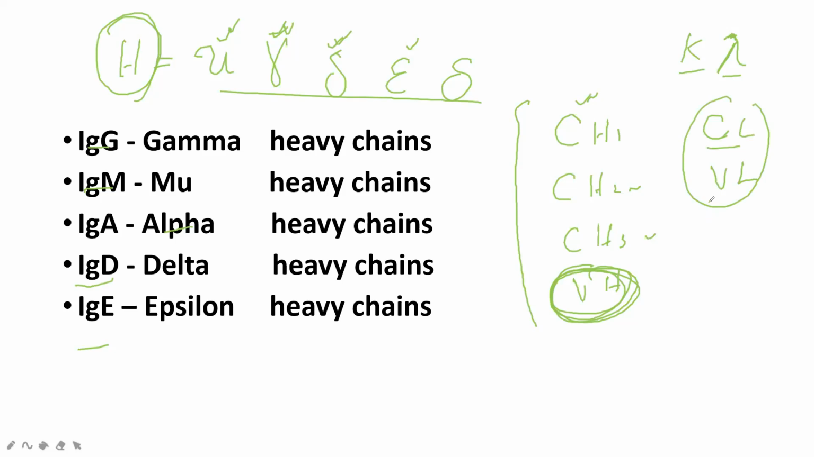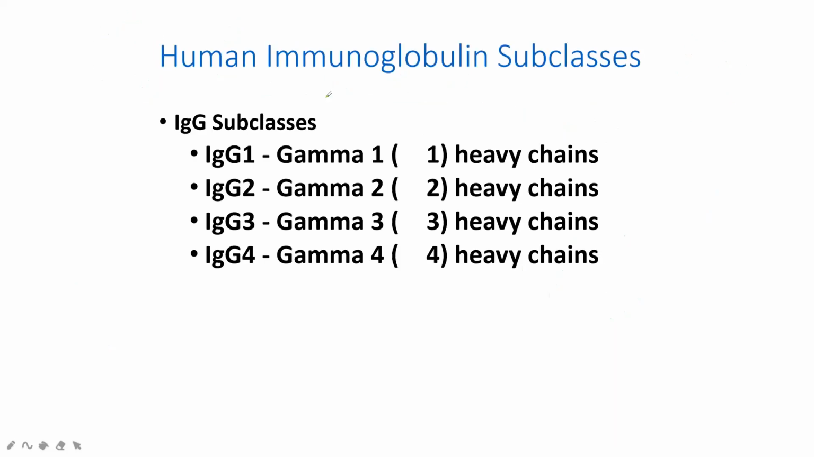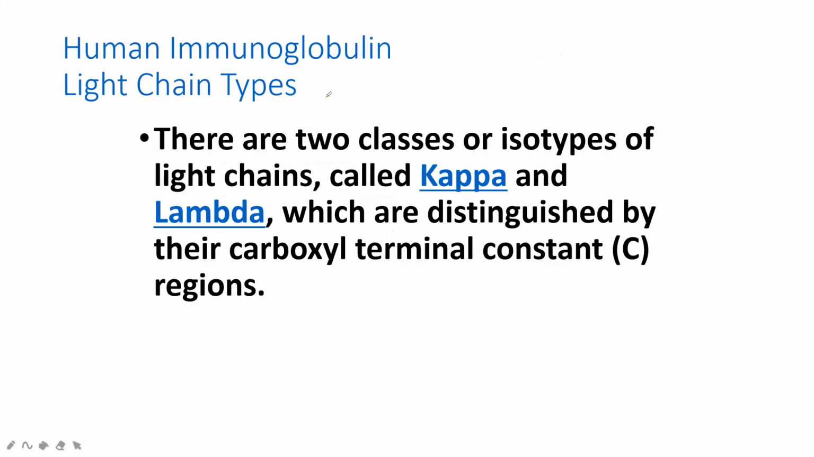According to type, kappa and lambda are the light chains, and we have five types of heavy chain. Done? The subclasses were already explained: for IgG we have four more subtypes, and for IgA we have two more subtypes. Okay, let's see the light chain. The light chain is kappa and lambda.